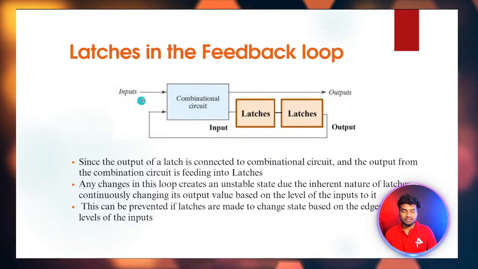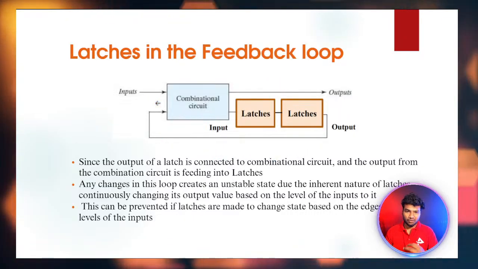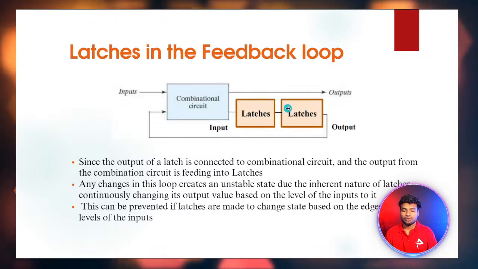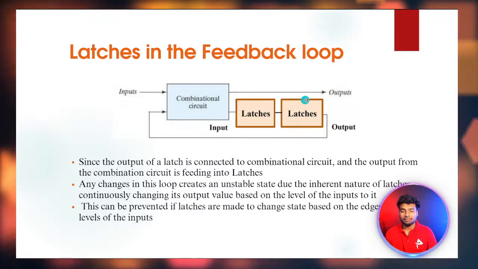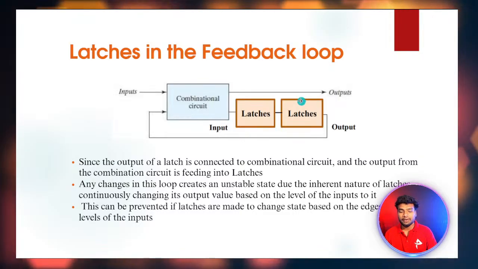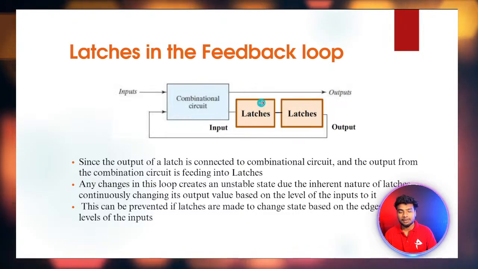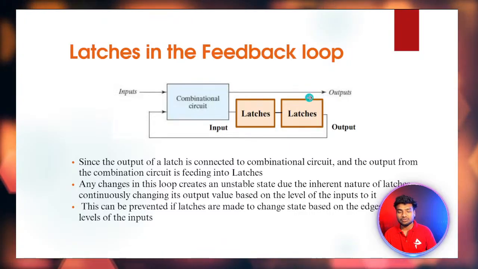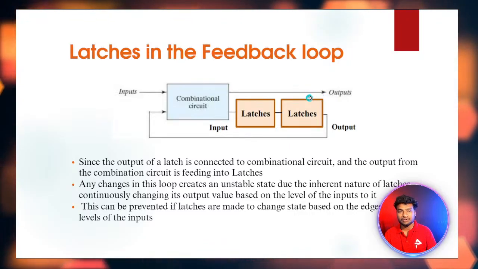But the combinational logic will receive the input continuously. Here it is having 1 and 0. Actually we need 1 here, but we are having 0. Why?